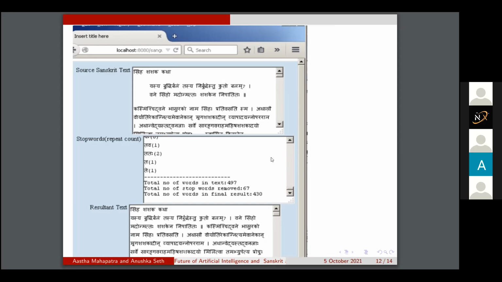This is an image which I have taken from an actual research paper. In this, the author has tried to create an algorithm to remove such stopwords available in Sanskrit, which will help to reduce the data storage space.